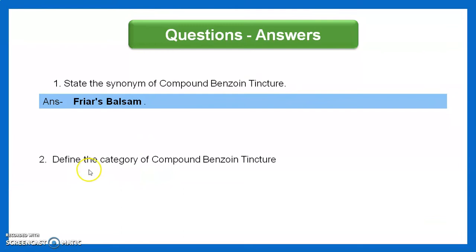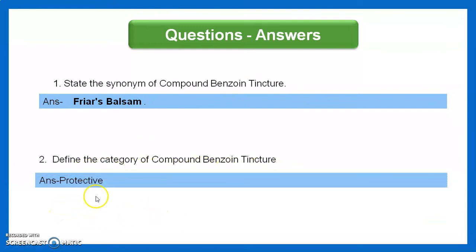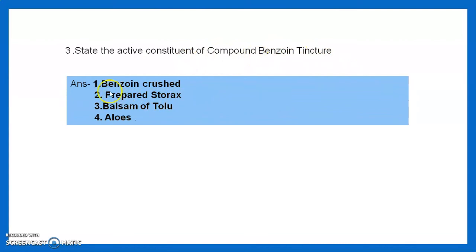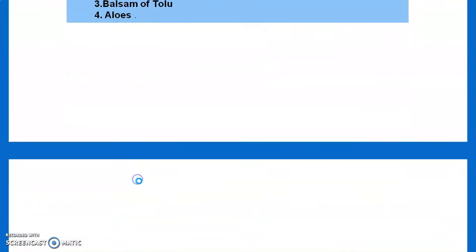Then the next question is, define the category of compound benzoin tincture. The category of compound benzoin tincture is protective. Then the third question, state the active constituents of the compound benzoin tincture. Answer is, it contains benzoin crushed, prepared storax, balsam of Tolu and aloe. These are the active constituents. Amongst that, benzoin and prepared storax are the main ingredients of this tincture.